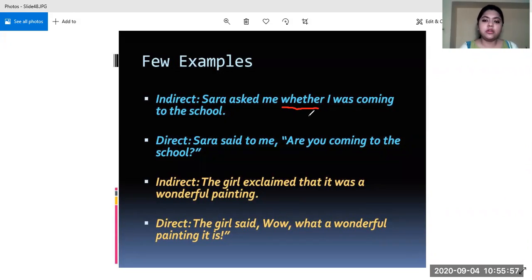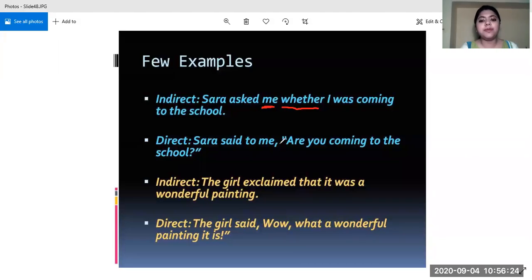Okay. So I will change. She's asking me. What is the subject? What is the object? It is me. So this will change into you, because when Sarah talks to me, she will address me as you, right? So Sarah said to me, because asked will change into said to, and there is an object. If there would have been no object, then only said.